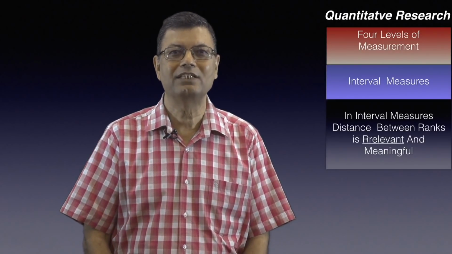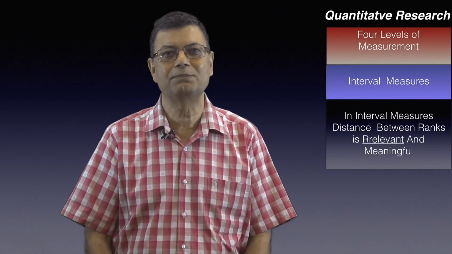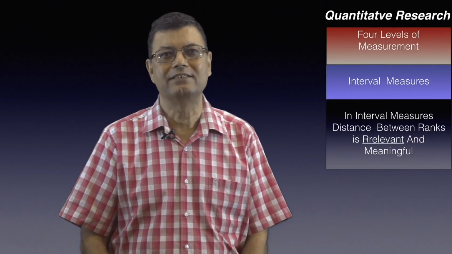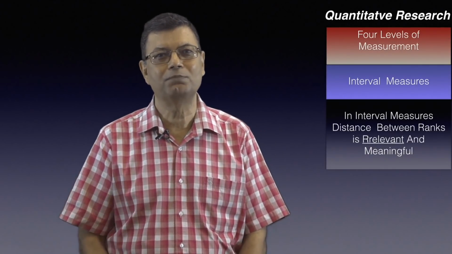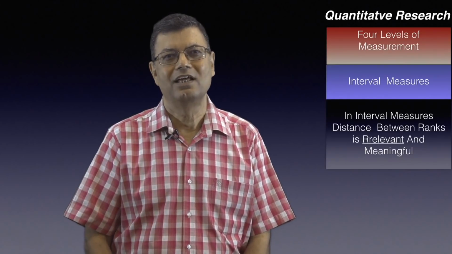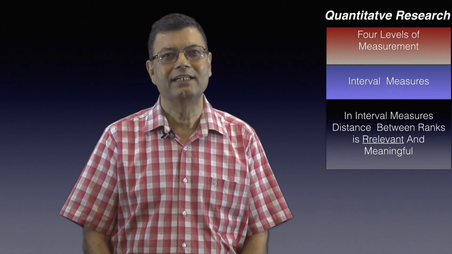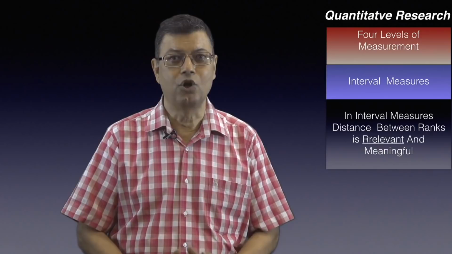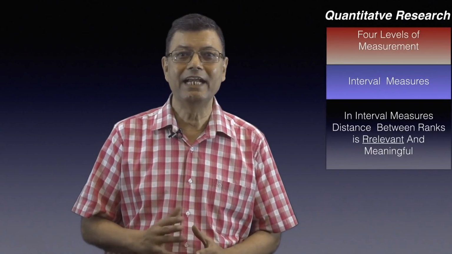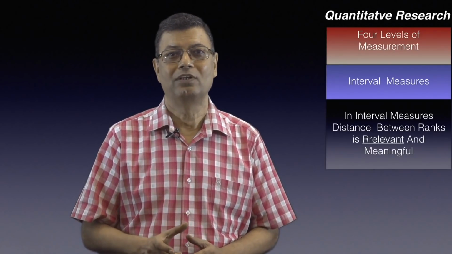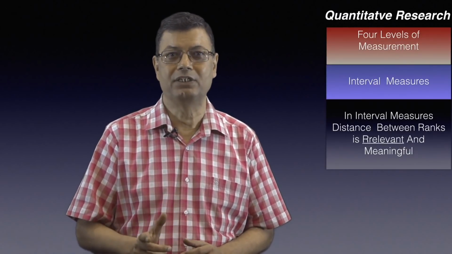A person who received a score of 0 on a standard IQ test could not be regarded, strictly speaking, as having no intelligence, although we might feel he or she was unsuited to be a college professor or even a college student. When comparing two people in terms of an interval variable, we can say that they are different from each other. This is nominal, and that one is more than the other. This is ordinal. In addition, we can say how much more, and when we can say how much more, then it becomes interval measure, interval scale measure.